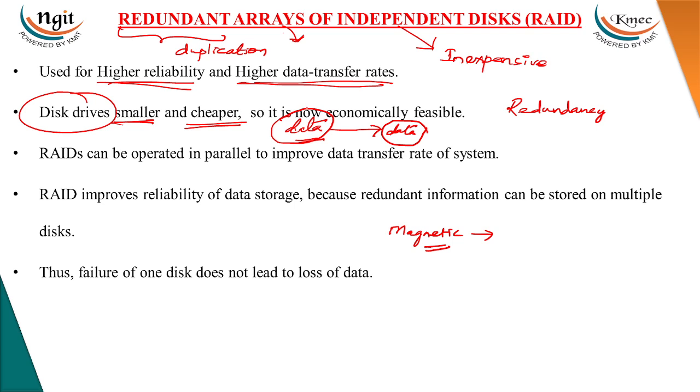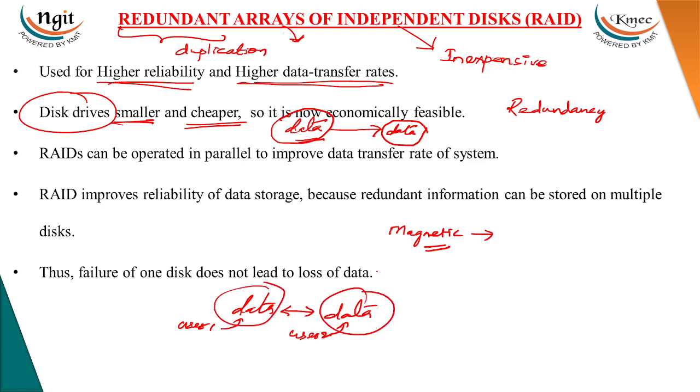One more thing: if you maintain the data in two different places, we can run these two disks in parallel, so that user 1 will request and user 2 will request some particular data. Because the data is present in two different disks, we can send the request from user 1 to this disk and the other to that disk. So there are different benefits.